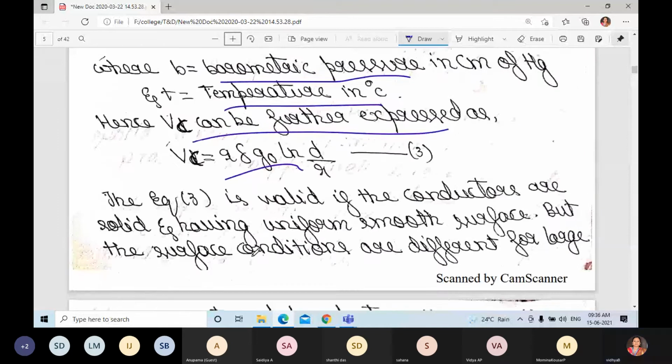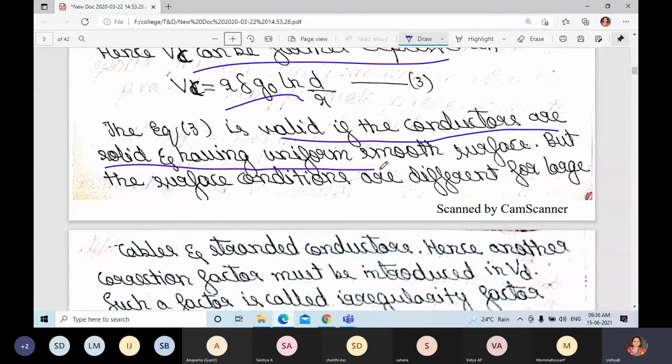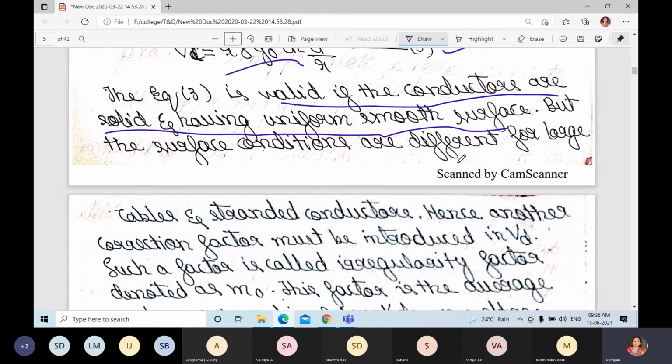The equation is valid if the conductors are solid and have a uniform smooth surface, but the surface conditions are different for large cables and stranded conductors. What they are saying is, this equation 3 is valid only for solid conductors having a uniform smooth surface. But surface conditions are different for large cables and also stranded conductors.